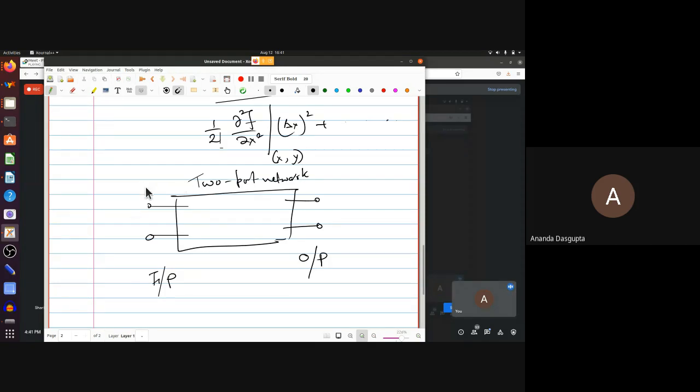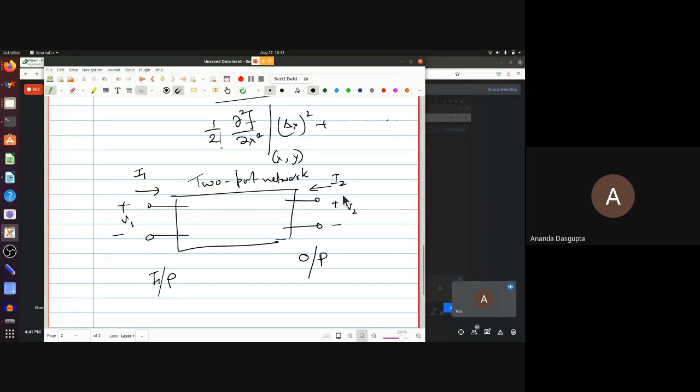The important point here is that now you have two voltages and two currents, and the convention, just for the sake of uniformity, is that the upper terminal is marked plus and the lower terminal marked minus. That's simply because when the upper terminal is higher in potential than the lower terminal, you say V1 is positive.